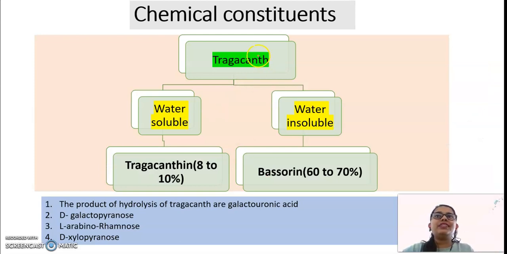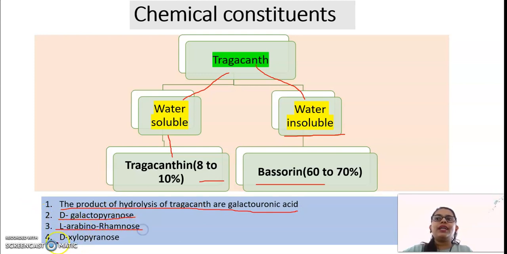Then the most important part, the chemical constituents. If you want, you can take a screenshot of this and write it in a similar way in the examination. Tragacanth has water-soluble and water-insoluble chemical constituents. Tragacanthin is 8 to 10% present in the constituents. The water-insoluble one is bassorin. So remember the two names, tragacanthin and bassorin. These are the most important chemical constituents of tragacanth. Then you can see the products of hydrolysis of tragacanth are galacturonic acid, D-galactopyranose, L-arabinose, rhamnose and D-xylopyranose. It means many carbohydrates and sugars are present.